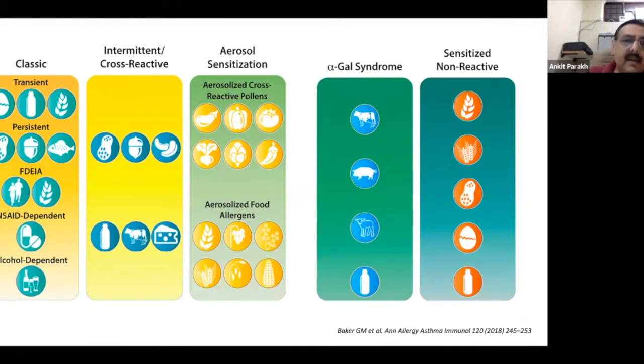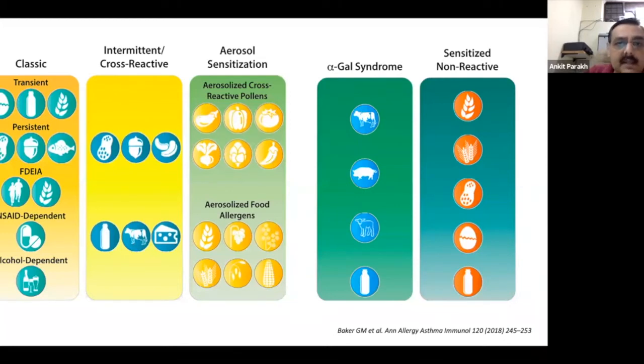Now, there can be an intermittent or cross-reactive variety where you find that the child is allergic to one thing but is cross-reacting to the other because the protein moieties are similar. That is what is meant by cross-reactivity in food allergens, and it is important to know because once you know that the child is allergic to one particular food, then we have to know what other foods could be safely given to that child.